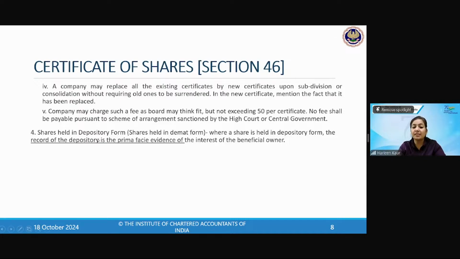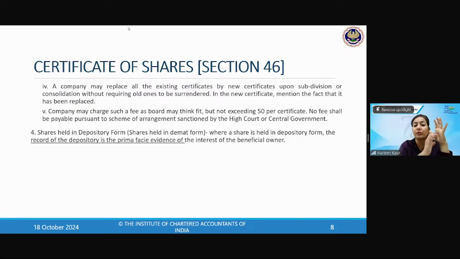We have already discussed that the shares have to be held in the demat form. So the examiner can ask you a 1 mark or 2 mark question where the shares are held in the record of the depository. That is the prima facie evidence. What is the prima facie evidence for the interest of the shareholder? That the shares shall be held in the record of the depository. He will ask whether in demat form it is in the register of members or in the depository. So you will write it is in the record of depository. That is the prima facie evidence.